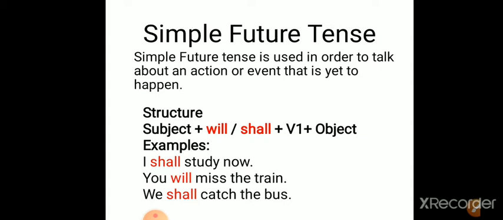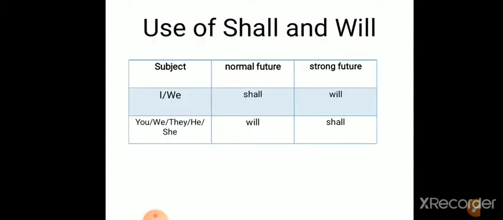Now see what happens here. Use of shall and will. Now understand it very well. Okay. When the subject is I or we, that is in normal future, when we are talking about the normal future in the sense when we are not putting any kind of emotion in the sentence, with I and we pronouns we use shall as the helping verb.